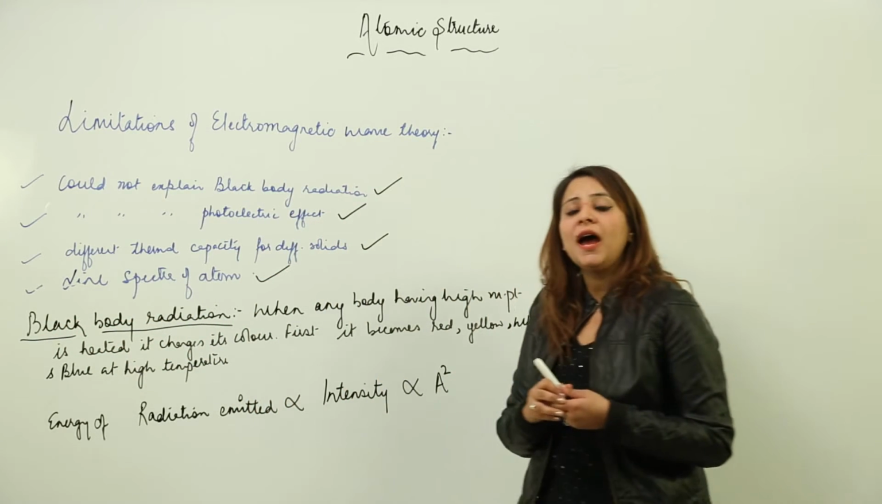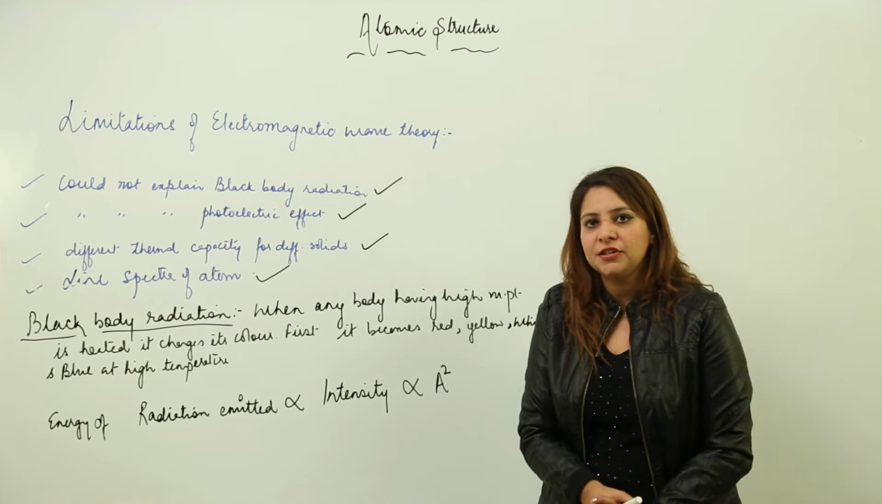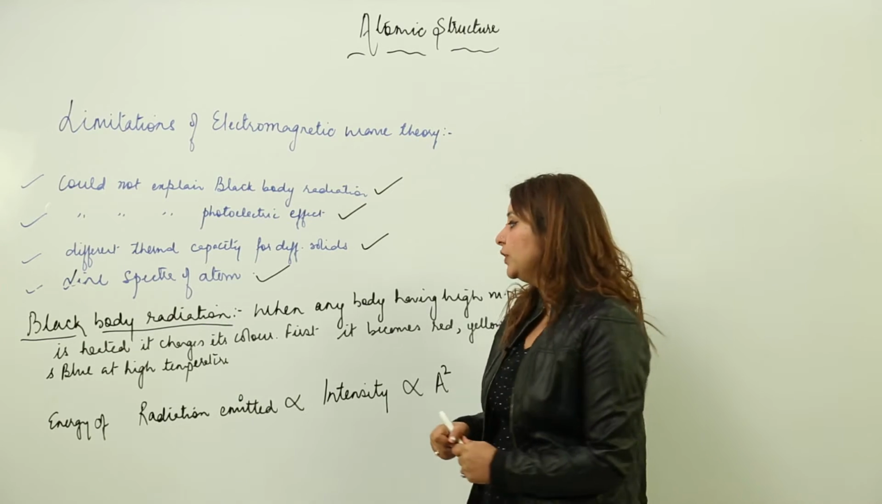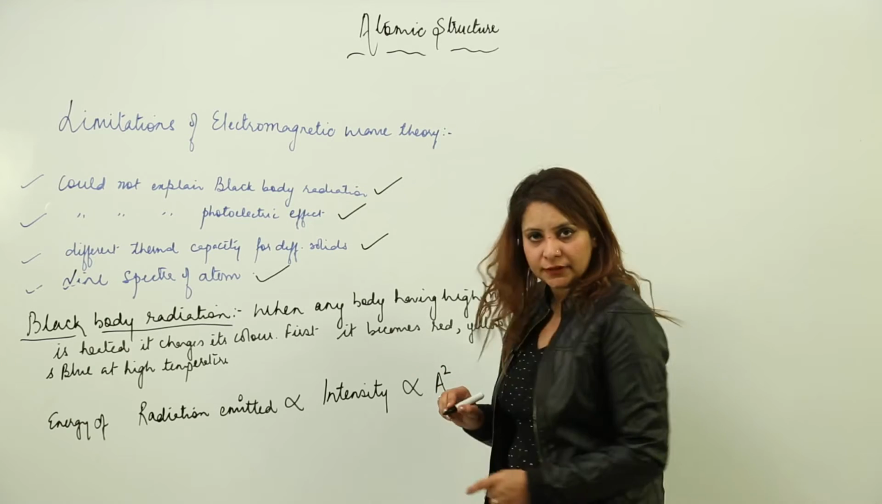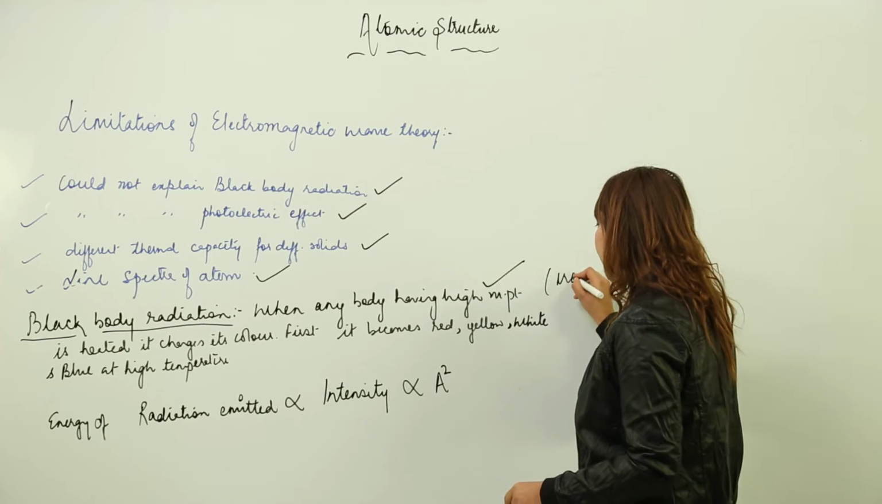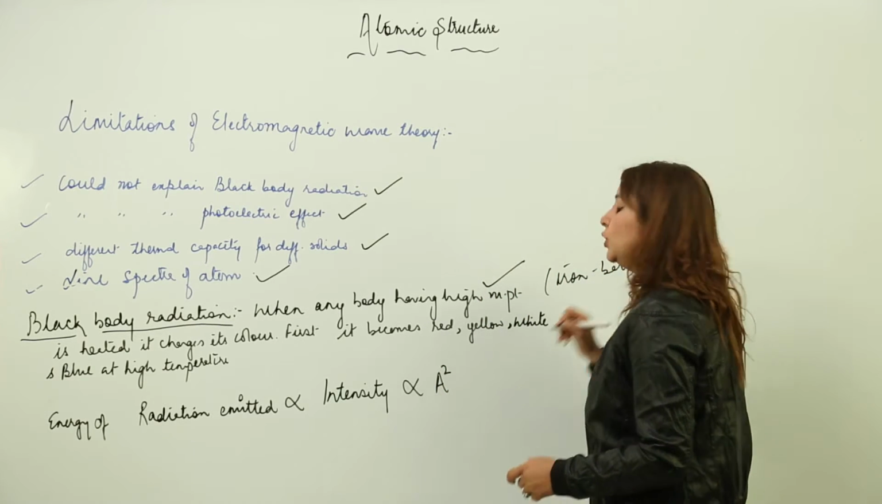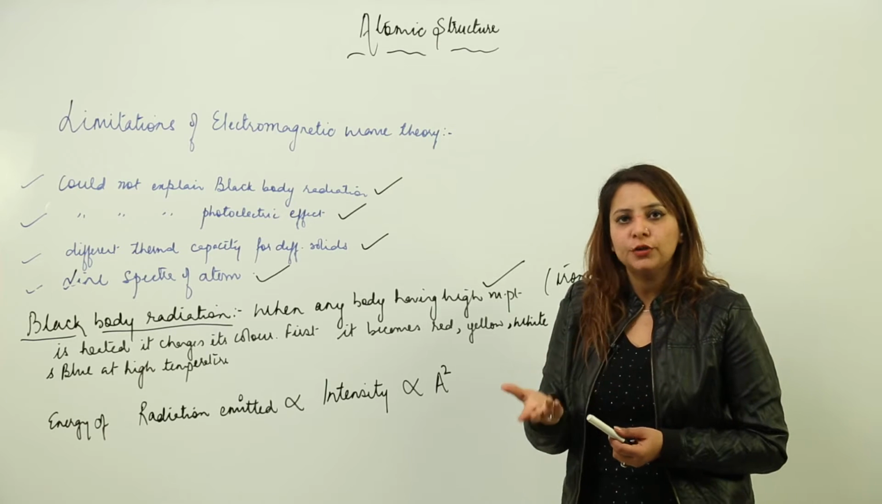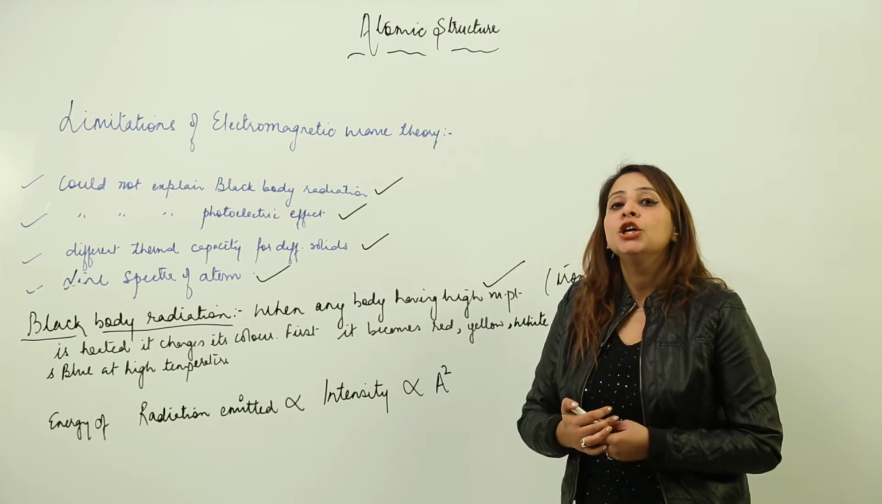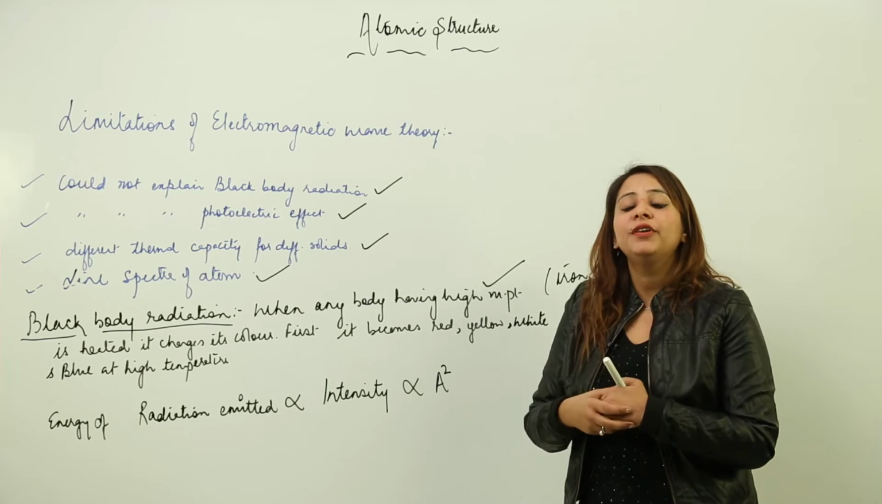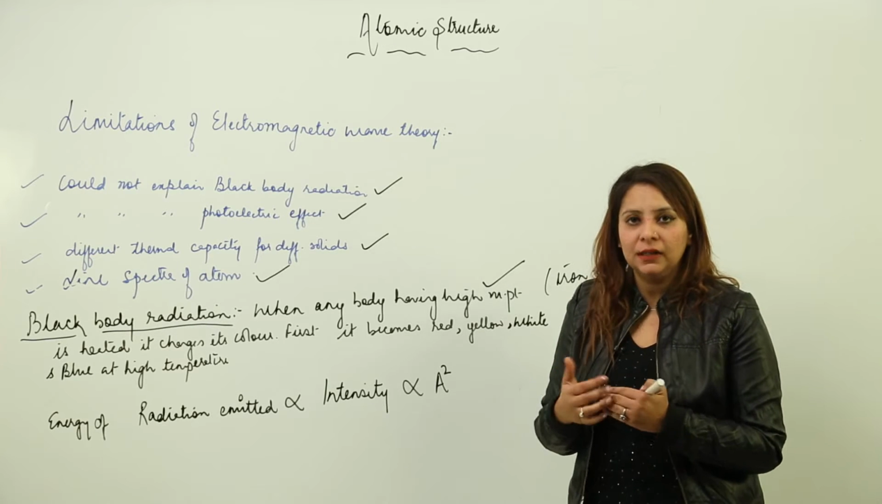Suppose you have any material, particularly a material which has a high melting point. Let's take an iron bar, whose melting point you already know is very high. So what happens when you heat it? We see that it changes its color.